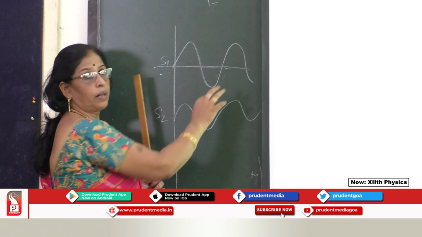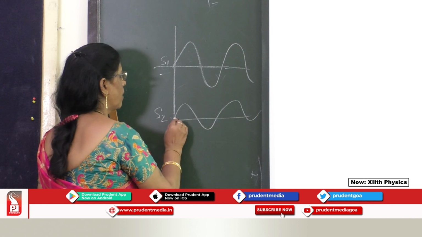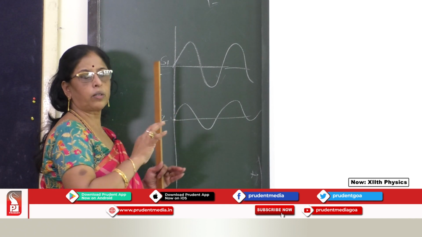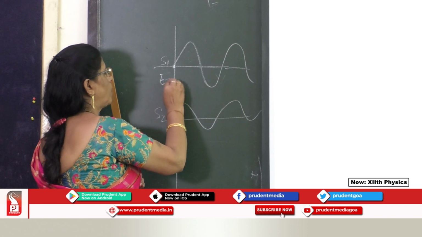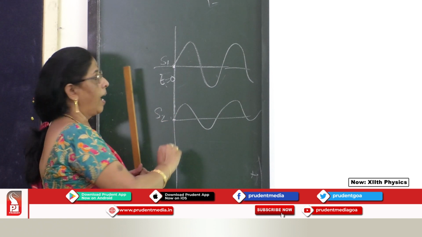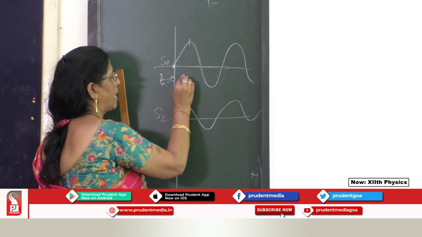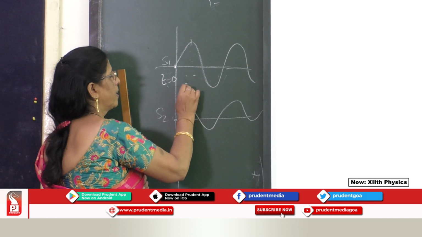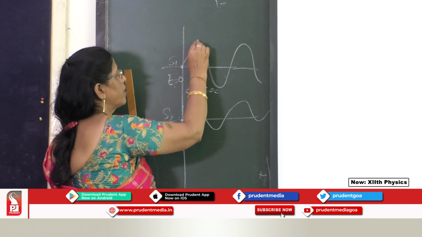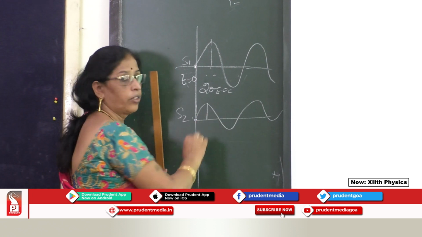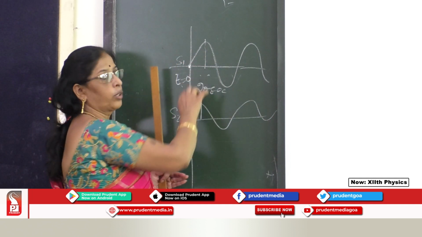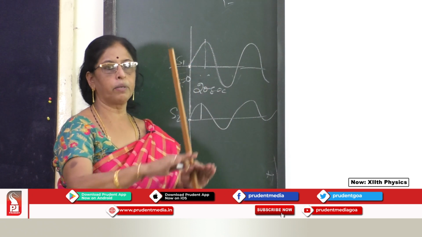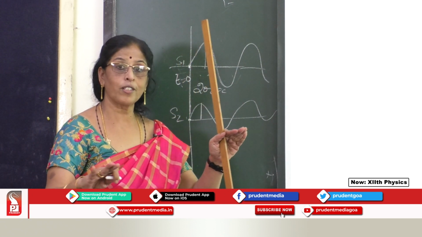So the waves are coming out. Both of them are coming out at the same time, so here t is equal to 0. And then t is equal to, for example, 20 seconds. It reaches over here, and this also reaches over there. So at every time they have a constant phase throughout. When both are maximum, both are maximum. Both are minimum, both are minimum. That is the constant phase.